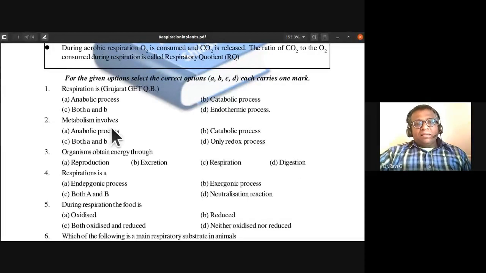So metabolism involves anabolic process, catabolic process, both A and B, only redox process. What is the answer for it?